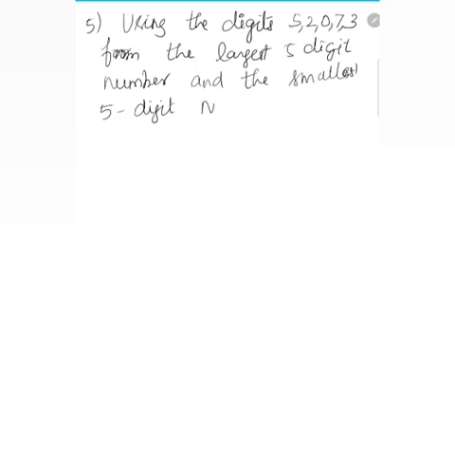So largest 5-digit number and smallest 5-digit number using the digits 5, 2, 0, 7, 3. Okay. So let me find out the answer.